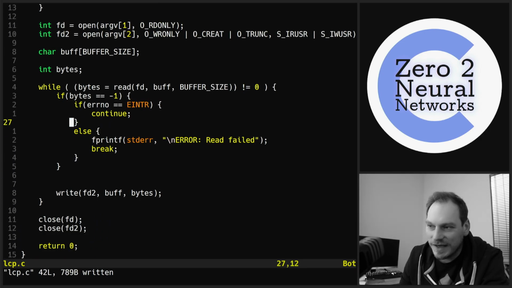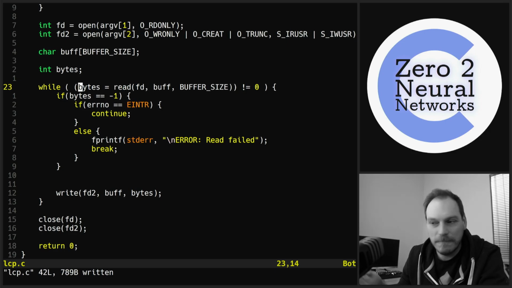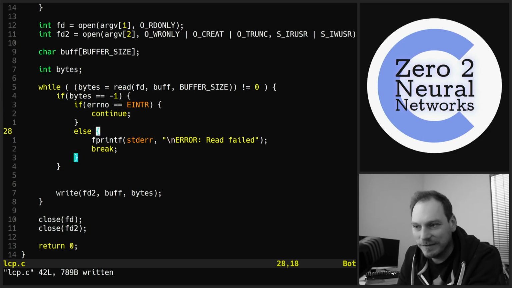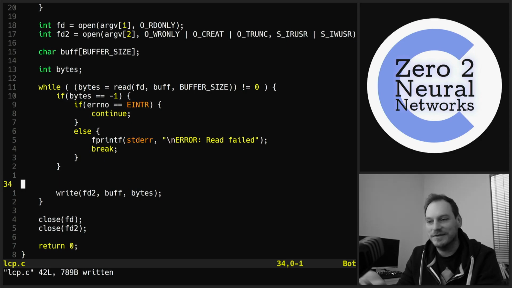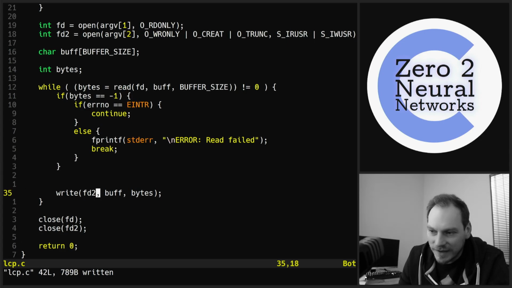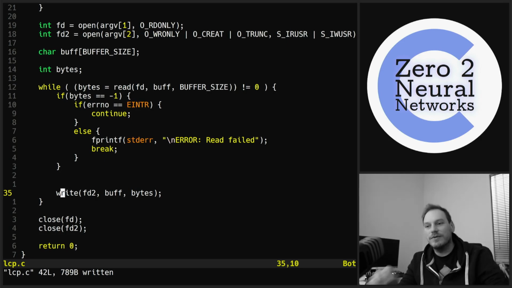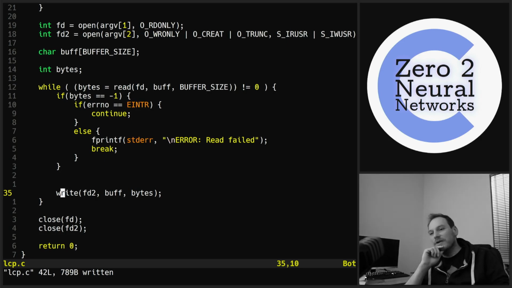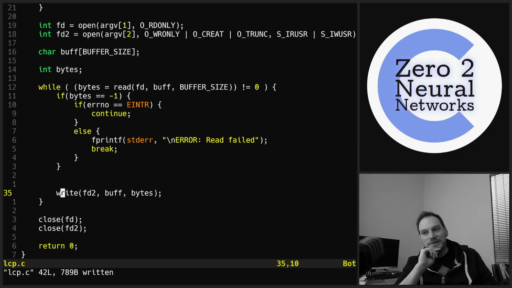So we can handle the EINTR, any other type of error that would have happened while reading. We can't really handle that, so we're just going to exit the program. And because it's not a long-lived process, I think that's a reasonable thing to do anyway. It's just issue a message saying the copying's failed. The write, so this doesn't fail. You can consider a write operation to not fail. Obviously, there's reasons why it could fail. The power could be cut from the computer, but